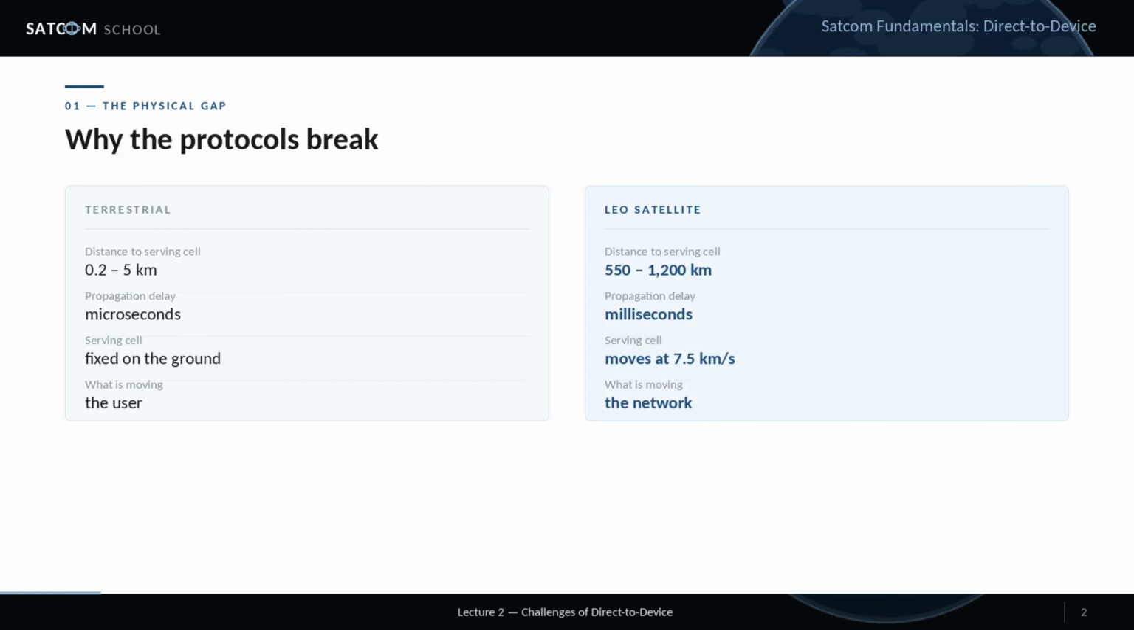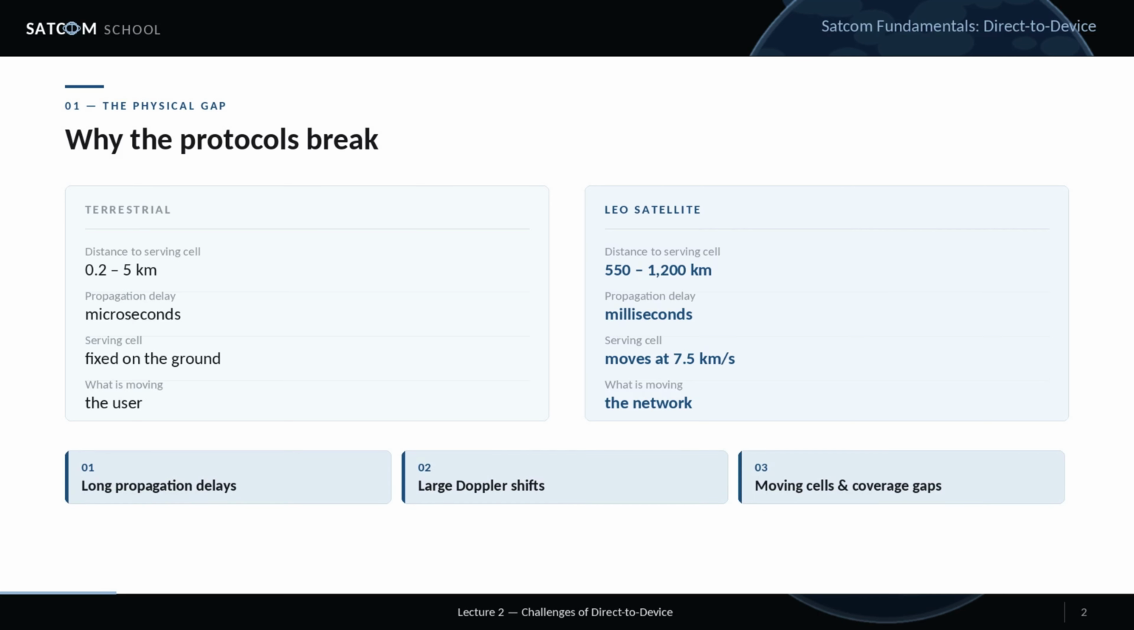A terrestrial base station sits still, a few kilometers from the user. Propagation delay is measured in microseconds, and the cell boundary never moves. A low Earth orbit satellite sits 550 to 1200 kilometers up, sweeping across the sky at orbital velocity. 3 consequences follow immediately. Delays hundreds of times larger, Doppler shifts orders of magnitude bigger, and cells that move while the user stands perfectly still. Each one reaches into several layers of the 5G protocol stack.